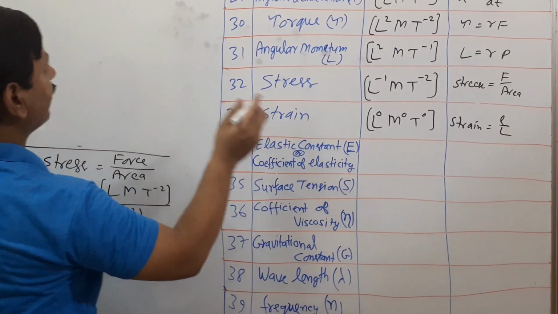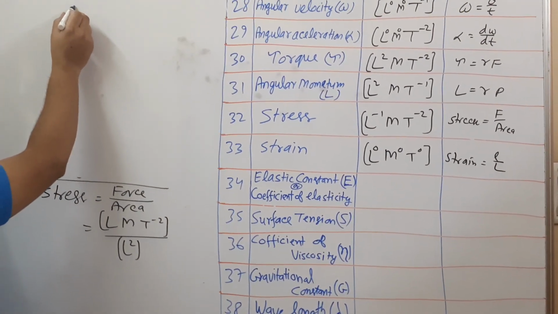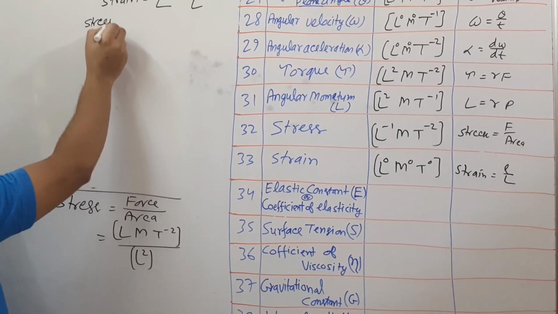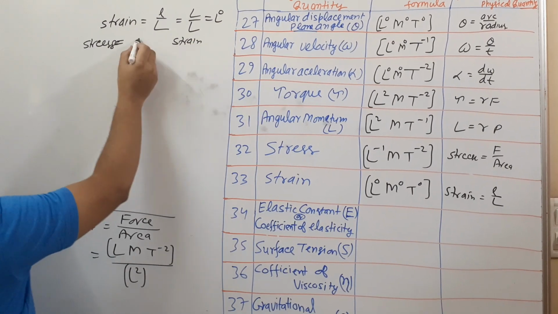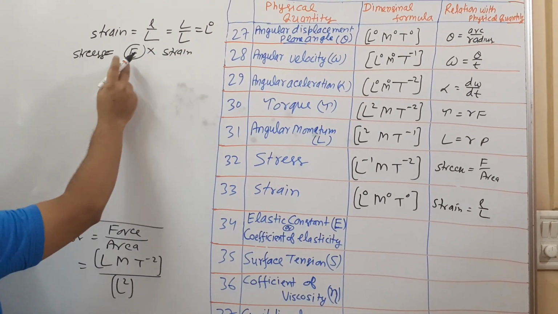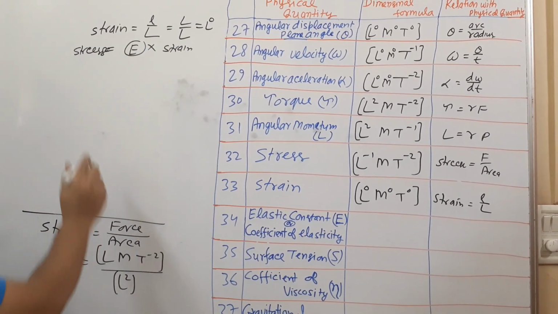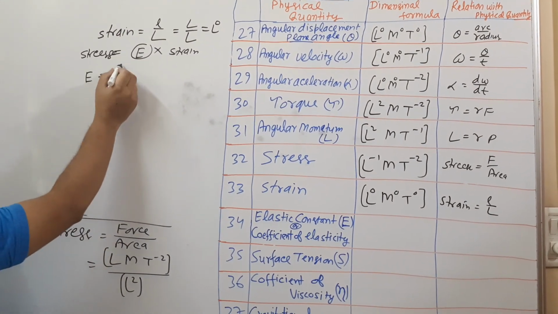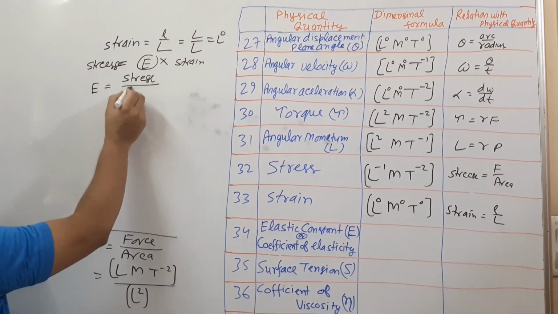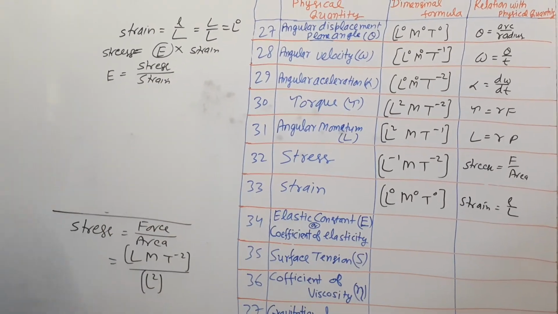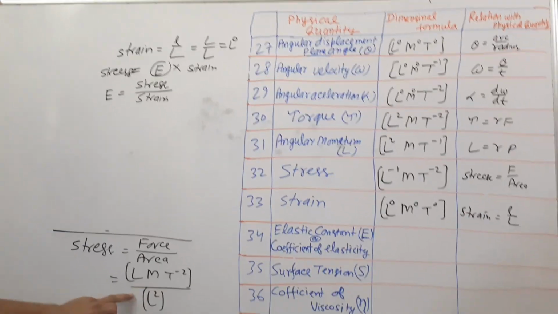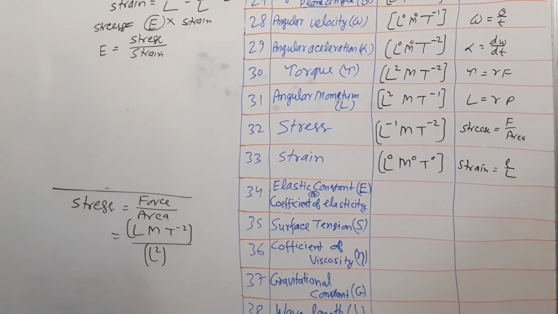What is elastic constant? Actually, stress is directly proportional to strain. So one constant is there, and that constant is known as elastic constant. Elastic constant is stress upon strain. Here you will see strain has no dimension, so the dimension of stress is the dimension of elastic constant.